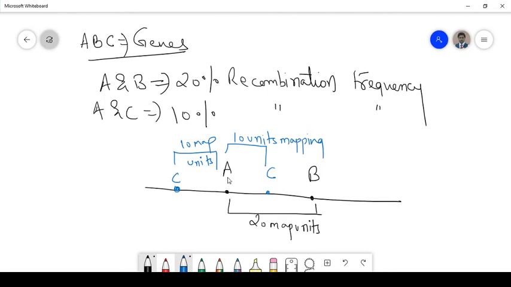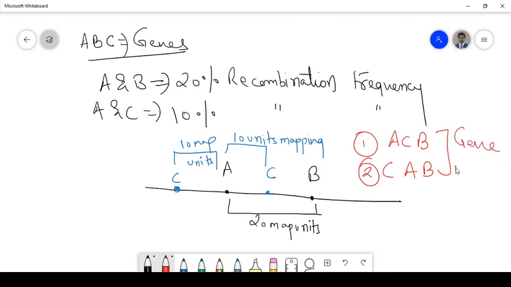I can write the structural arrangement or the location of the genes. That is the first case, ACB, and the other one, CAB. Okay, so this is how gene mapping is done, children. Understood?